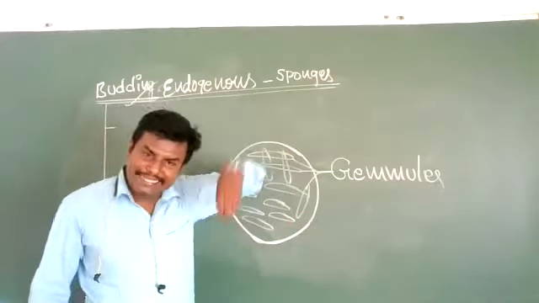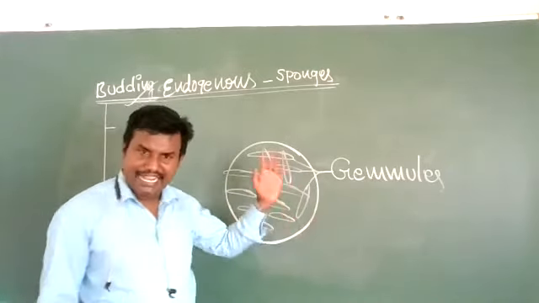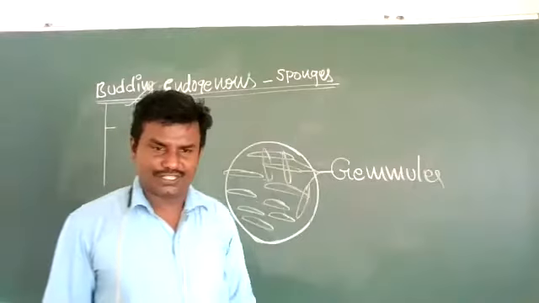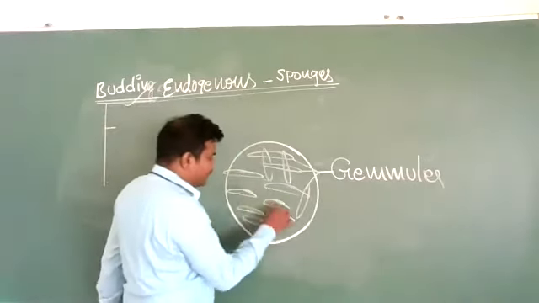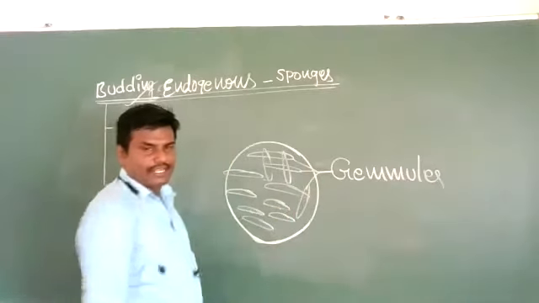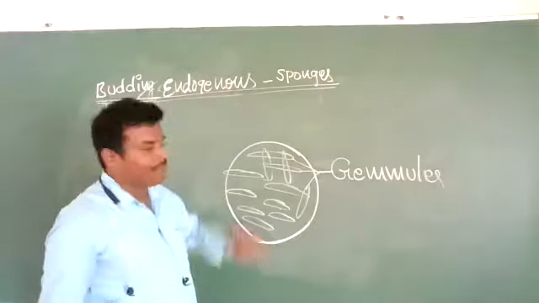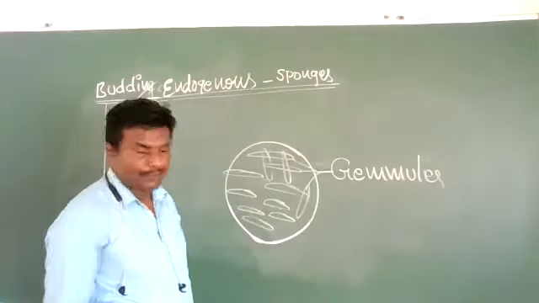These buds are formed inside the body and are capable of germinating and giving new individuals during favorable conditions. Gemmules are located inside the parental body, therefore these are called endogenous buds. Budding is endogenous in sponges.